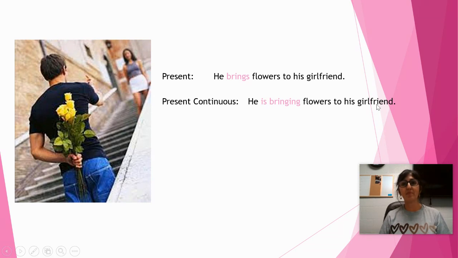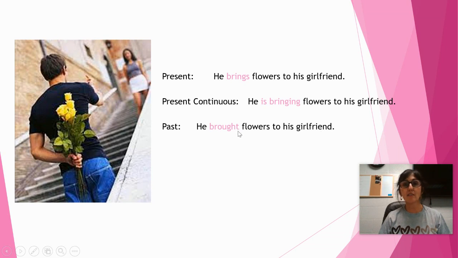Good job. Now past, this is a little different, isn't it? So if it's brings in the present, what's the past? He brought flowers to his girlfriend. Brought. Now take a look at these. Brings, right? With the ing, bringing. And then the past, we are totally switching up the spelling to brought. He brought flowers to his girlfriend.